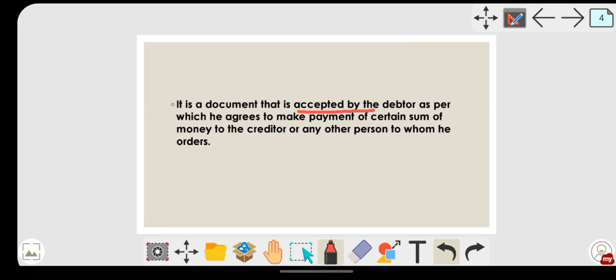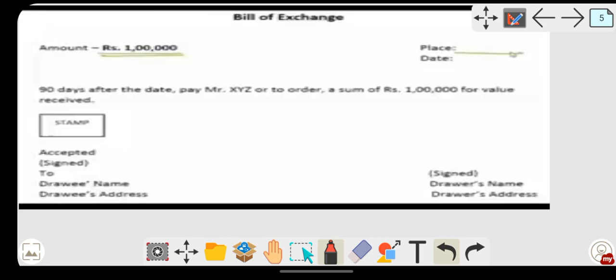So who is going to accept the bill of exchange? The debtor is going to accept the bill of exchange, as per which he agrees to make the payment of a certain sum of money to the creditor or any person to whom he orders. So the payment is made either to the creditor or to any other person. Now we'll see the format. So this is the format of a bill of exchange.